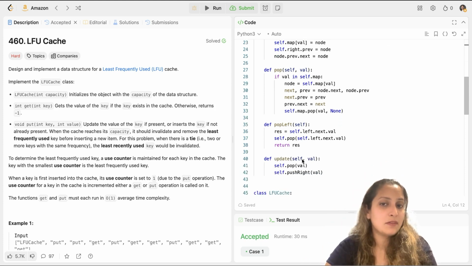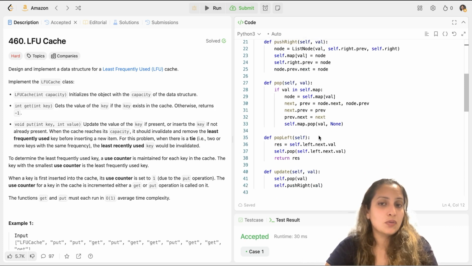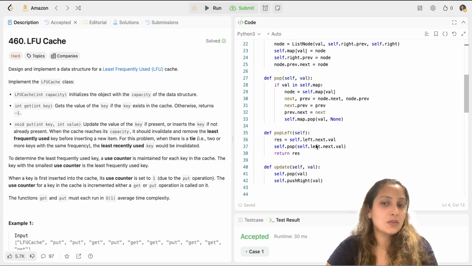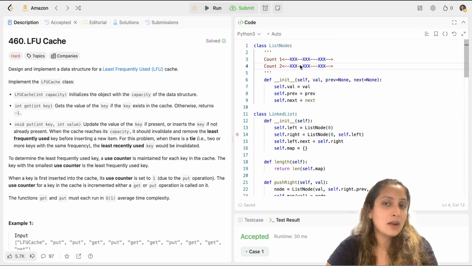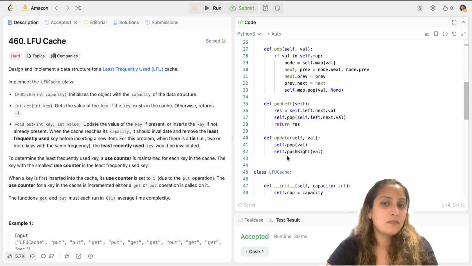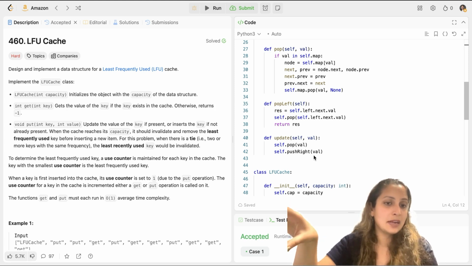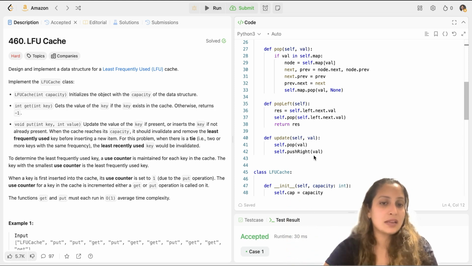It could be in the middle of the linked list. And then the pop left method is actually popping the least frequently used one. So basically the one which is least frequently used is this one, so you pop this. The pop left method does that. And update is a combination of pop and push right. Basically you pop a value in between the linked list somewhere, and then you push it towards the right side. So that's the entire doubly linked list coded here.